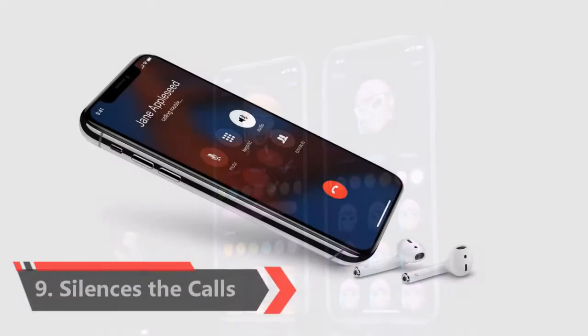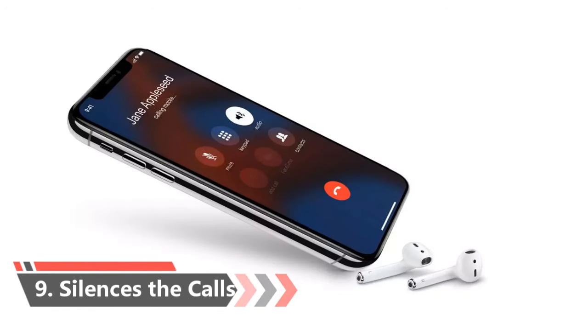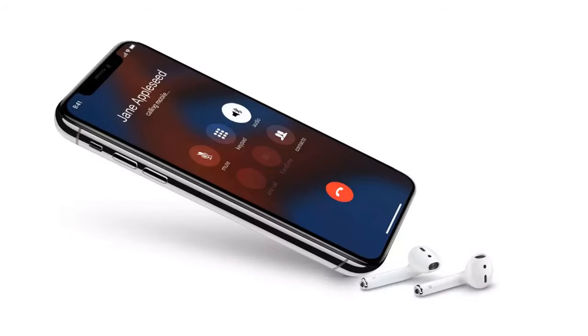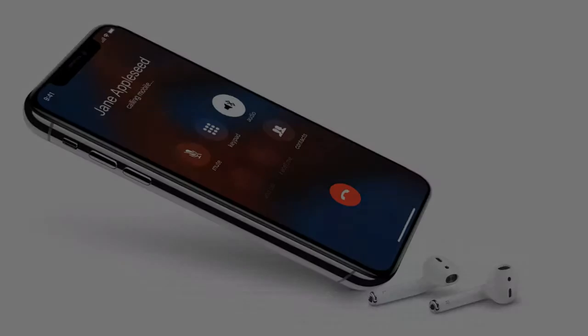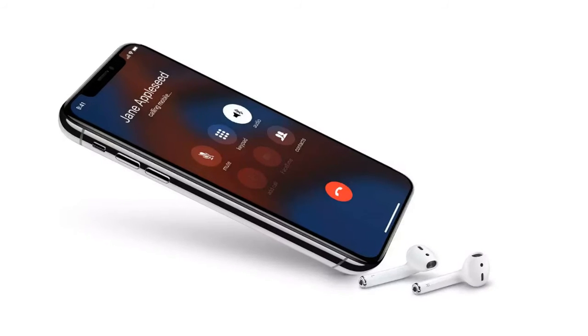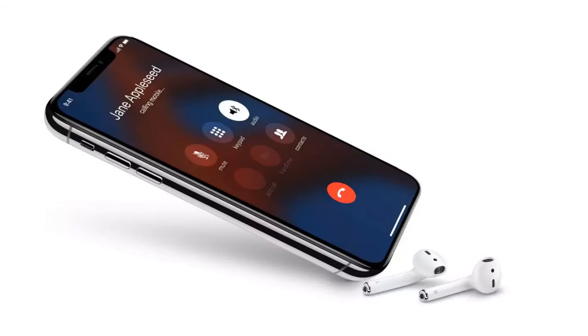9. Silence unknown callers. This is another useful feature coming to iPhones and iPads with iOS 13. The feature, when activated, automatically silences the calls coming from unknown callers. Android does not include this feature natively yet.